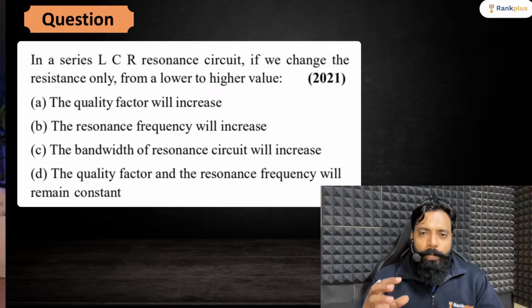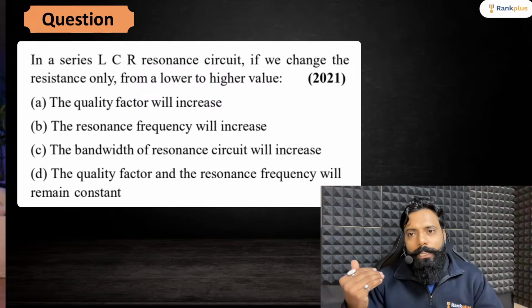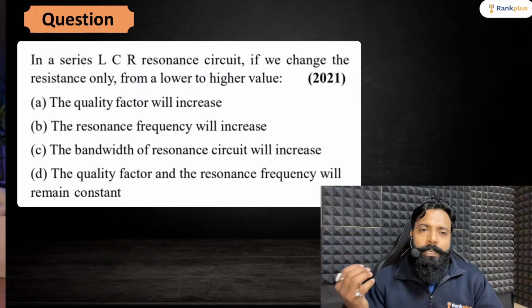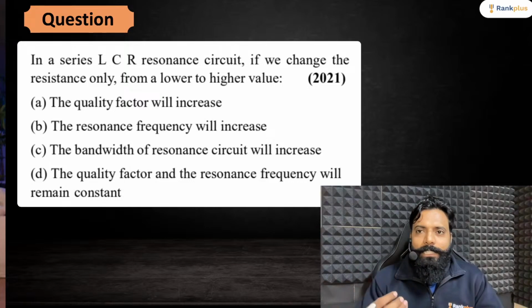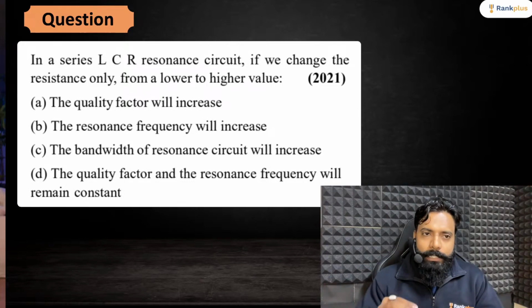Then only I can plan for the batch. If we are targeting the April attempt, then it means that our basics must be very clear, right? So we will be targeting your basics first. I'll be covering the theories, the important questions. Then we will move towards the previous year.